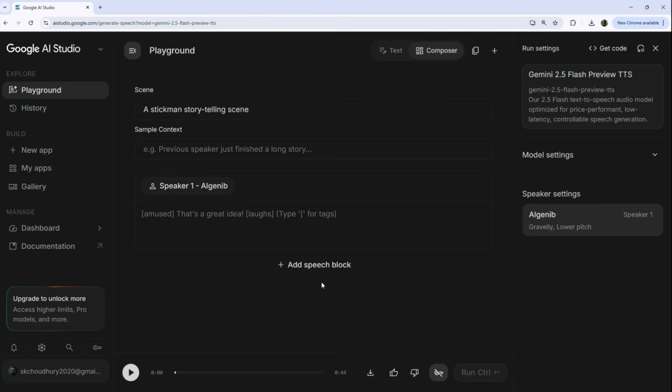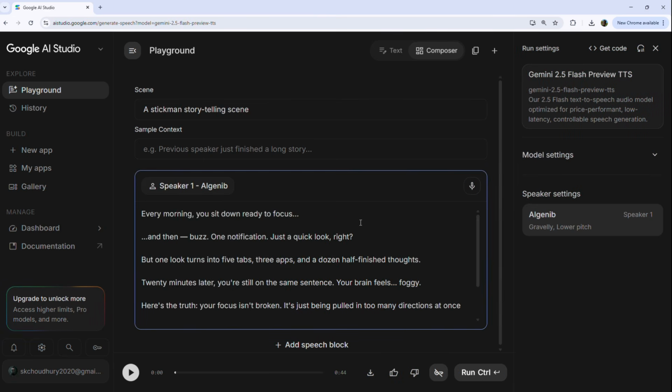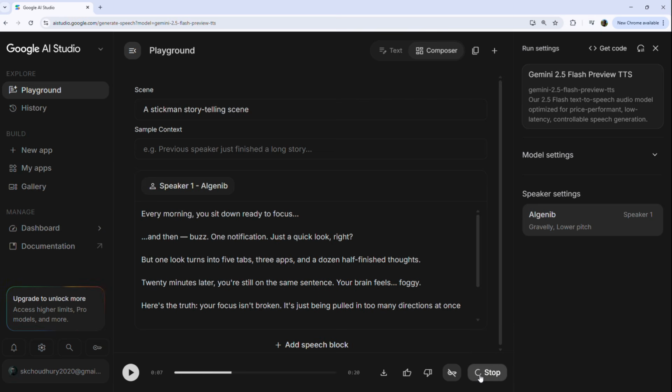Then open your preferred AI voice generator. I'm using Google AI Studio. Choose a voice that fits your story. Paste in the script. Click Run. Within seconds, your narration is ready. Play through the first few lines, just to make sure everything sounds natural.